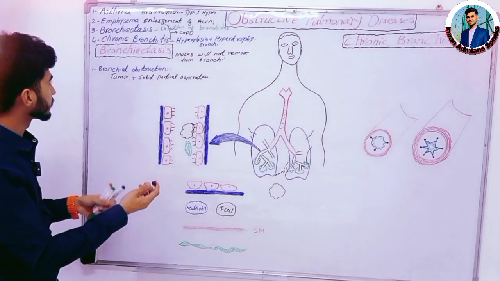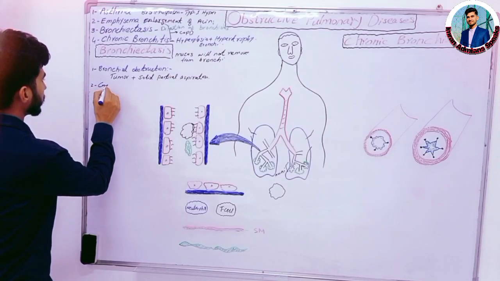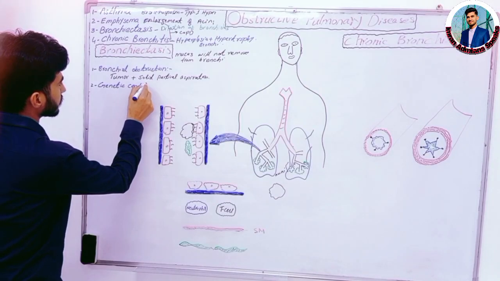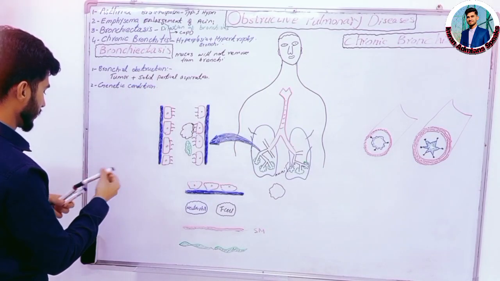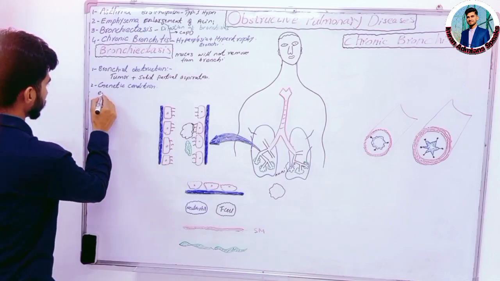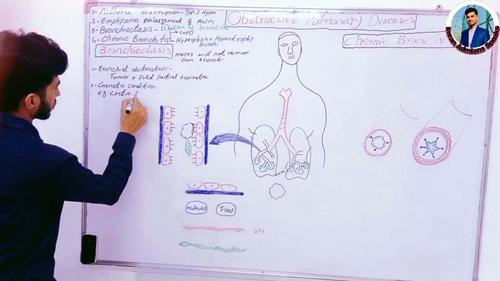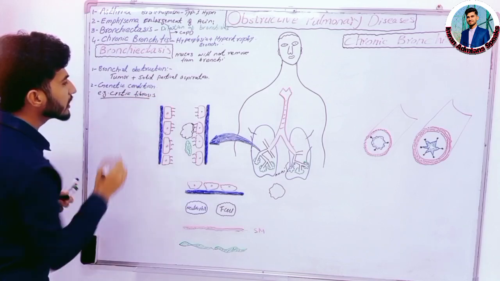And number 2 is genetic condition. For example, cystic fibrosis. What happened during cystic fibrosis?